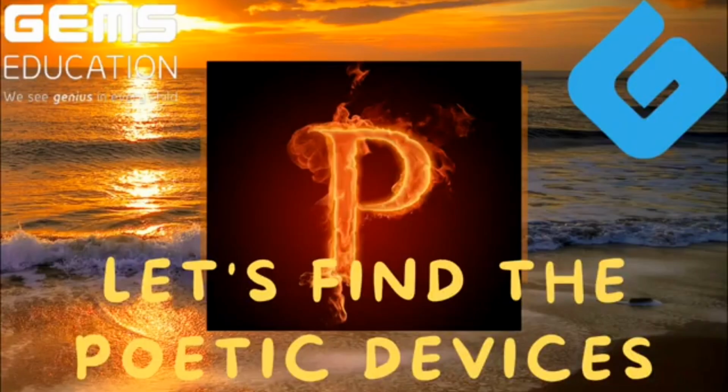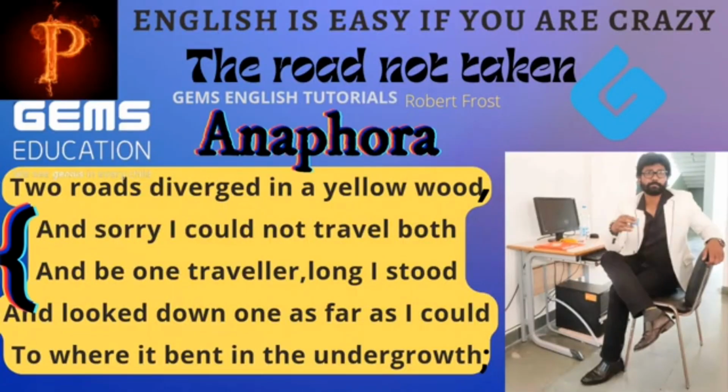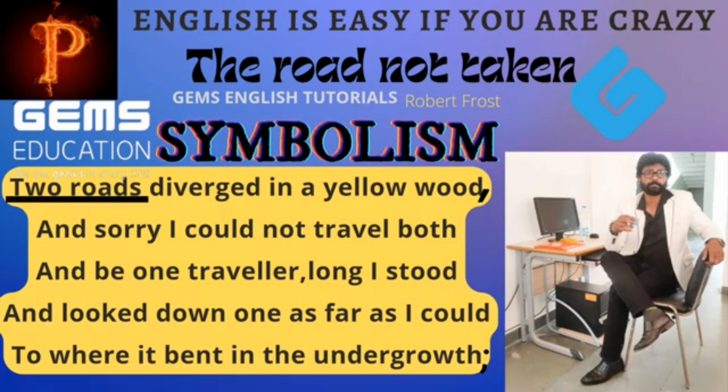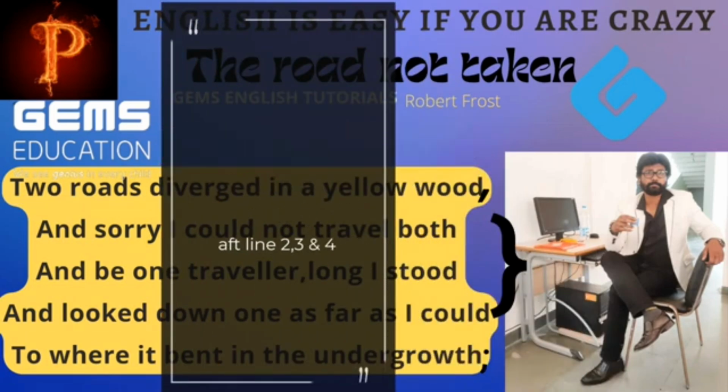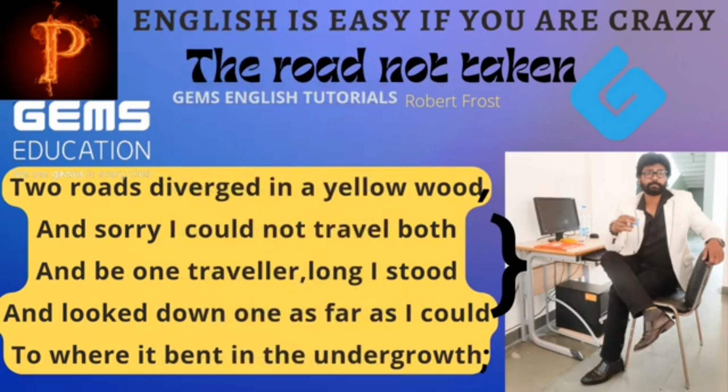Let's find the poetic devices. First one is anaphora, a repetition of a word or a phrase at the beginning of consecutive sentences, like "and" is repeated in lines 2, 3 and 4. Next one is symbolism. Symbolism is a literary device that uses symbols. They may be words, people, marks, locations to represent something. Here, in this first sentence, two roads represent two choices of your life. And the next figure of speech is enjambment. Enjambment is nothing but the continuation of sentences without any punctuation mark. If you notice, after the first sentence, there is no punctuation mark in lines 2, 3 and 4.